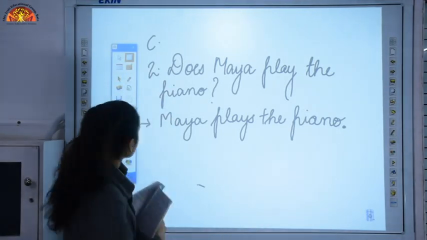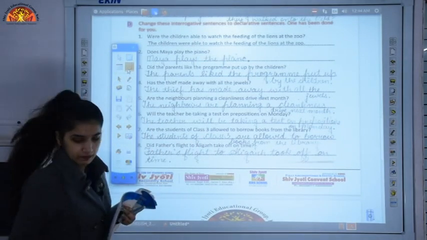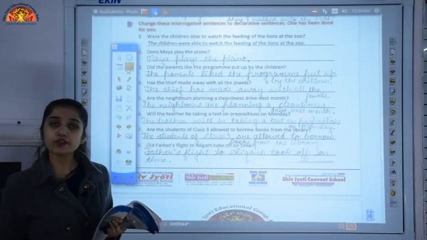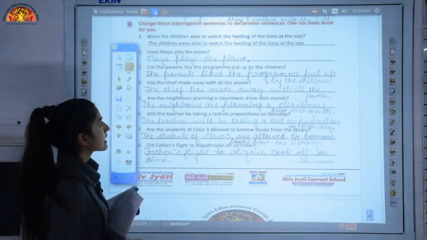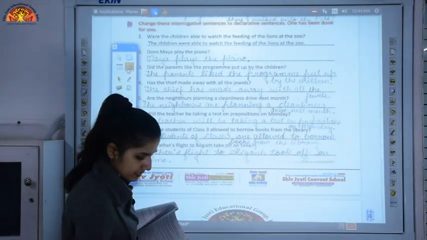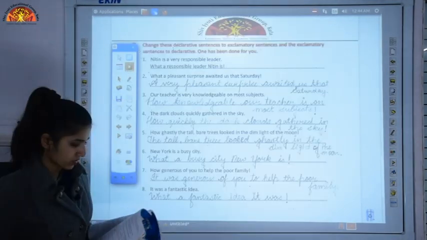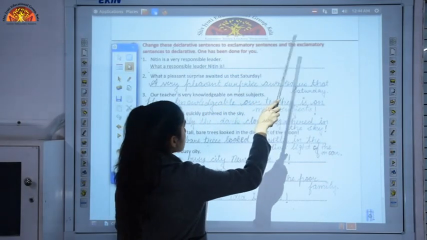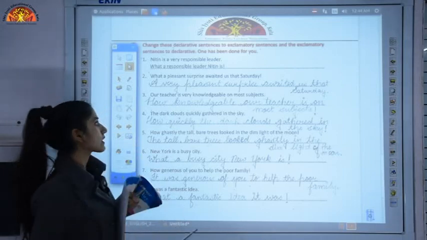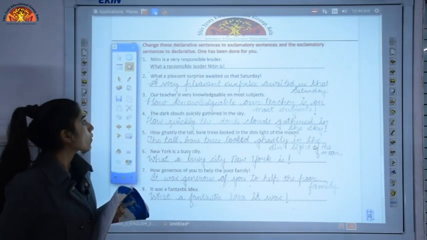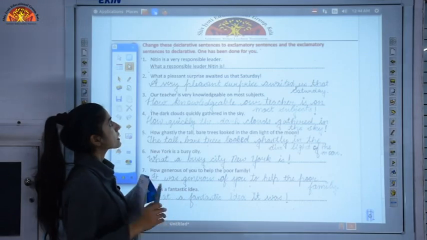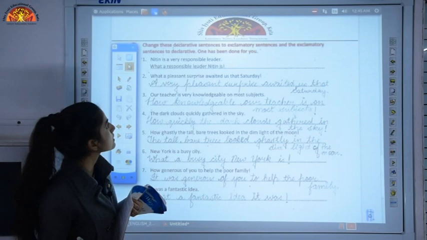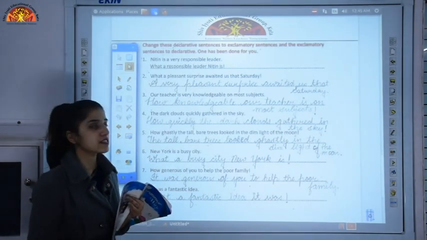Now let's check the answer. You can see Maya plays the piano, and it's ending with a full stop. We have formed the declarative sentence out of the interrogative sentence. Let's look at the last exercise. Exercise E: change these declarative sentences to exclamatory sentences and the exclamatory sentences to declarative sentences. If we are given an exclamatory sentence, we have to form the declarative sentence out of it.